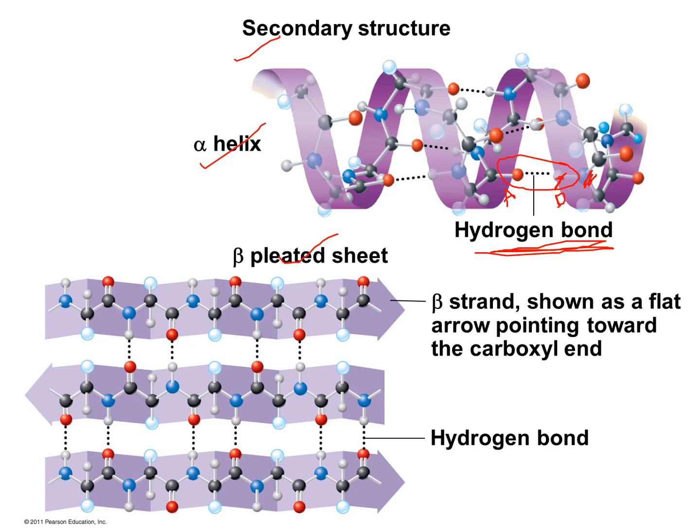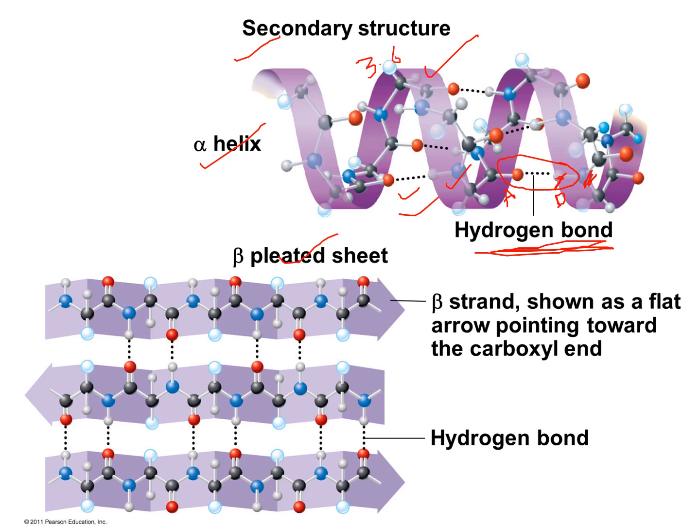So here if you see the secondary structure in alpha helix, there will be a hydrogen bonding between the carbonyl of the first amino acid with the NH2 group of the fifth amino acid. Because of this interaction between the first and fifth amino acids, it will form a twist kind of thing. Because of that it will form the helical structure. So in each turn of this helix, there will be 3.6 amino acids present. Because of these hydrogen bond interactions it will form a ribbon kind of structure.